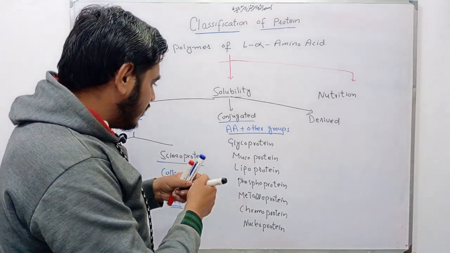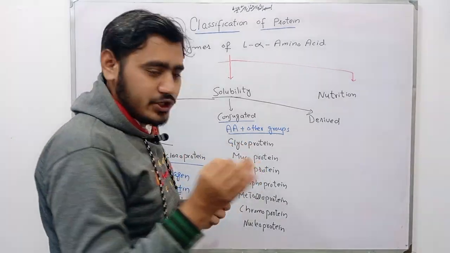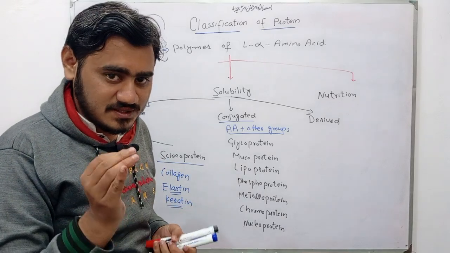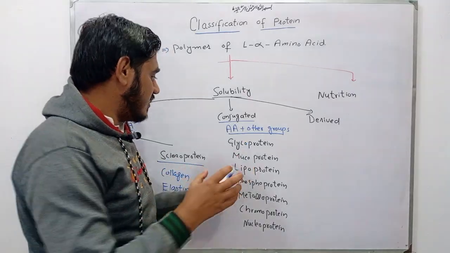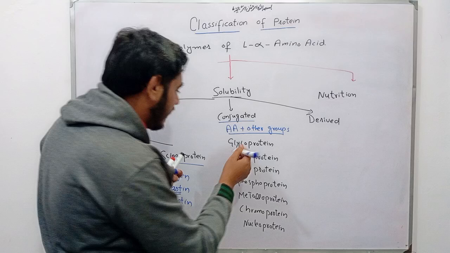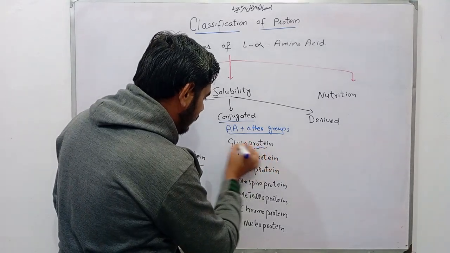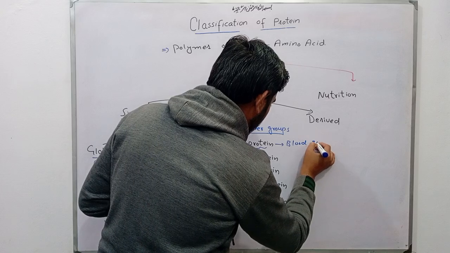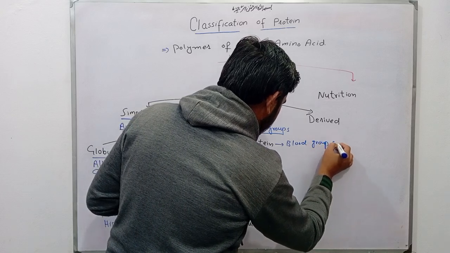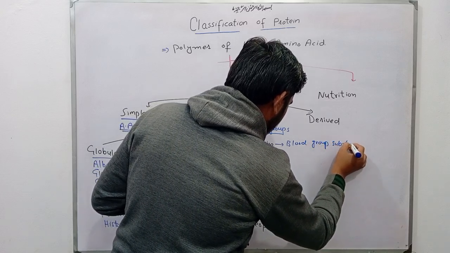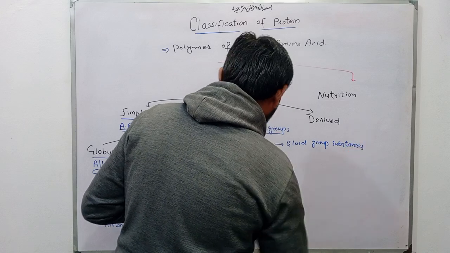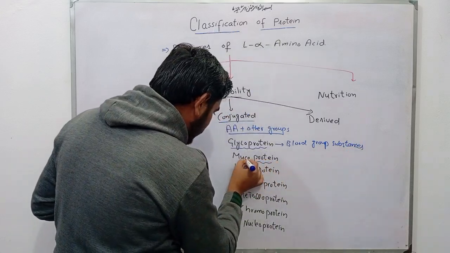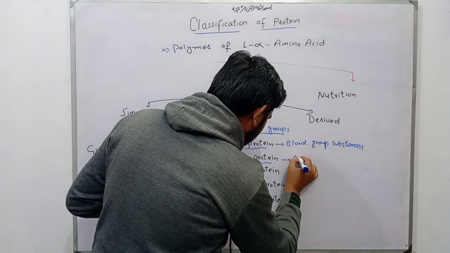For glycoprotein, the examples are blood group substances, the blood group antigens. This is the example of glycoprotein. For mucoprotein, the example is mucin in saliva.